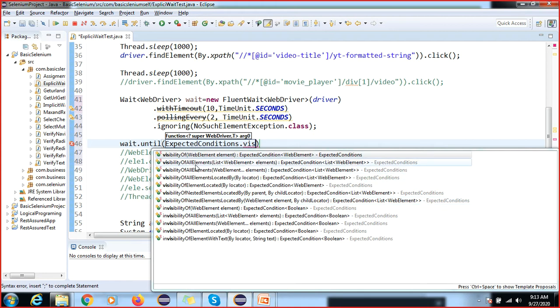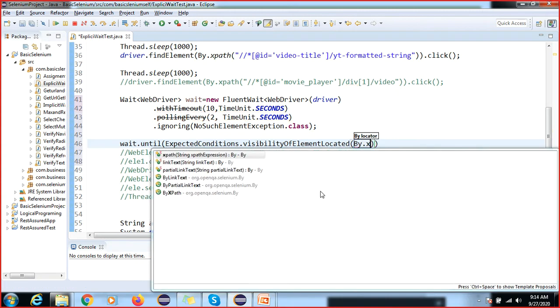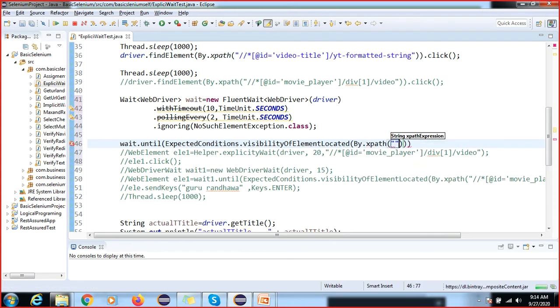Okay, so you can see many methods are there. Visibility of all elements located by. Because this is not a list, it will simply return a WebElement. Now by.xpath. Same thing whatever we have done, but here we are applying the fluent wait.